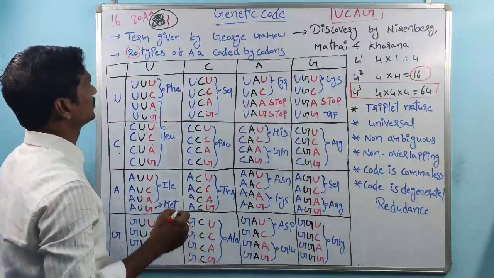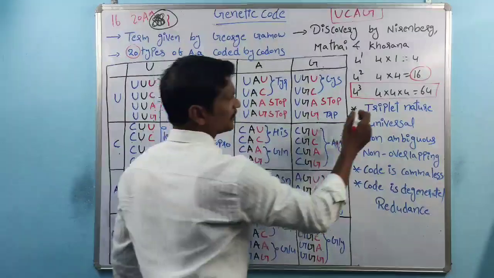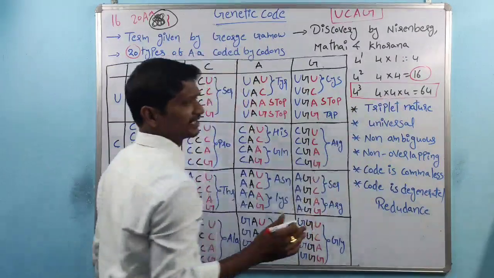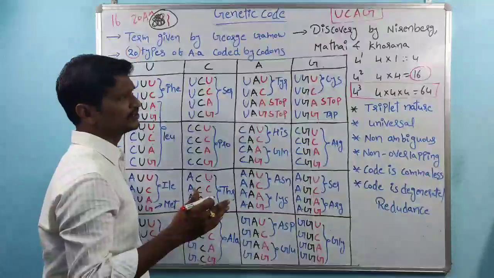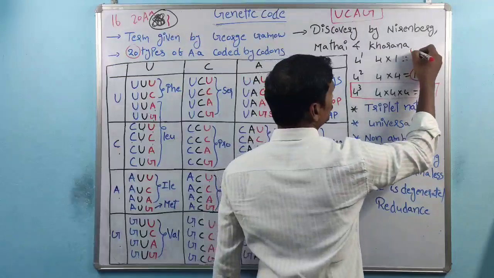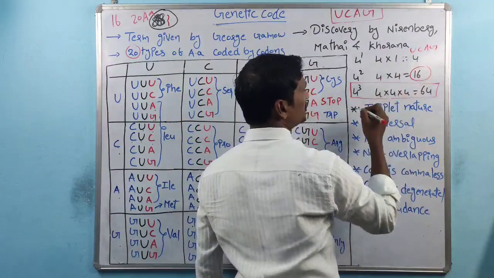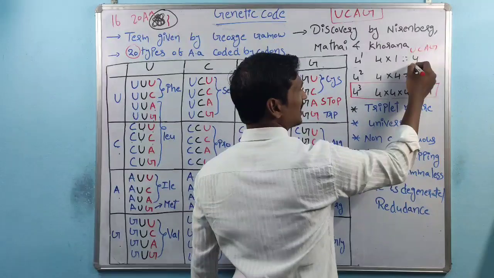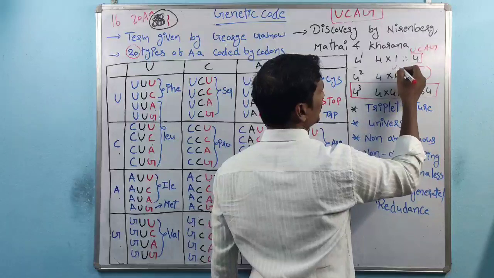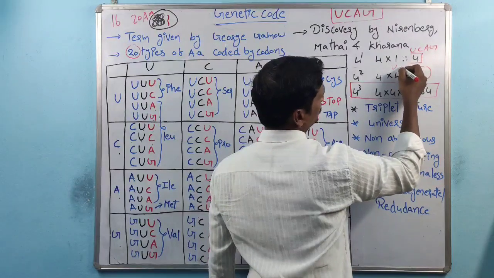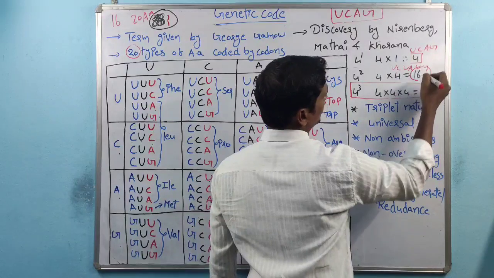So what I am telling here is that the genetic code is a triplet. Always the genetic code is triplet. For suppose U, C, A, G are individual; these are not sufficient to code for 20 amino acids. In the second case, maybe U, C, or U, A, or U, G, like this.